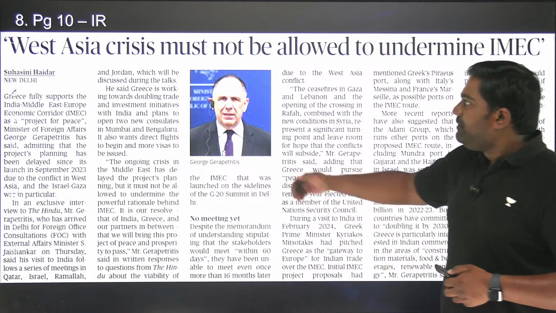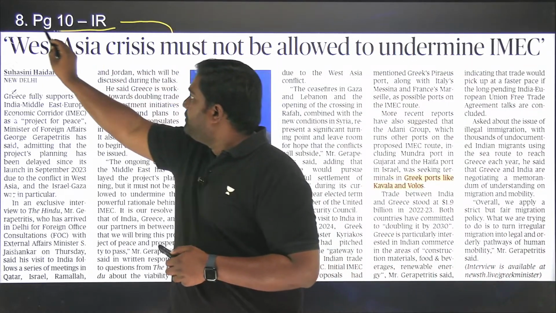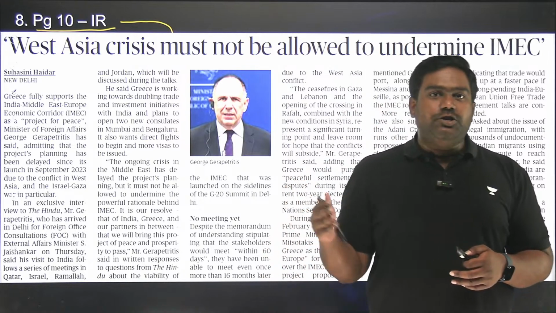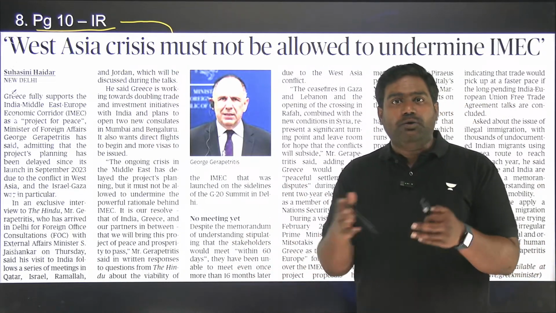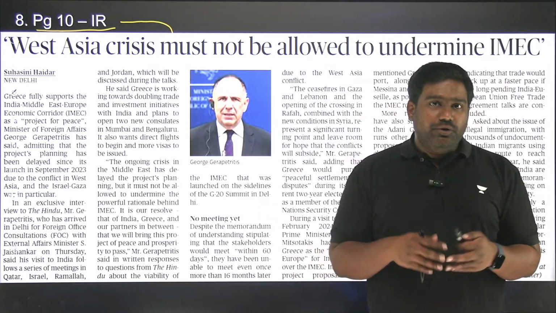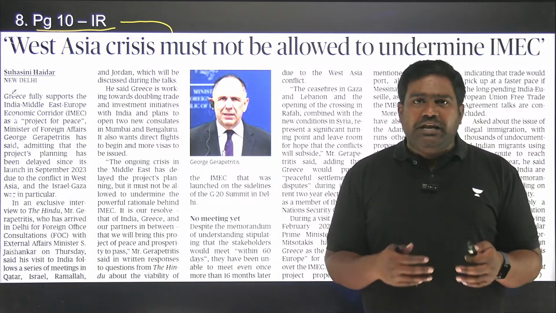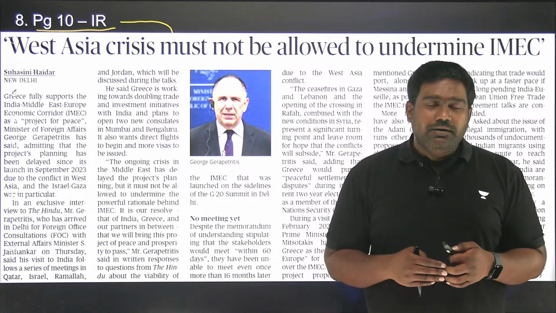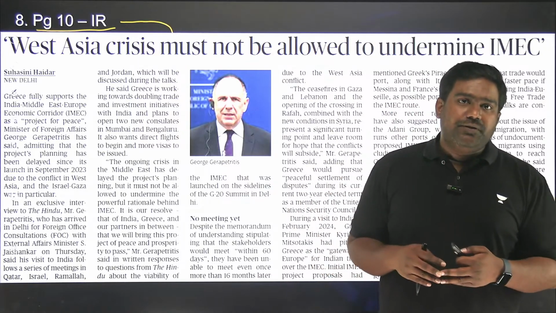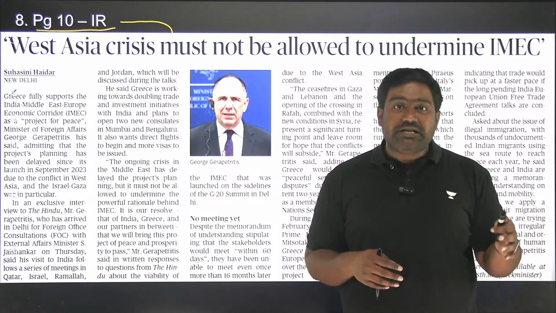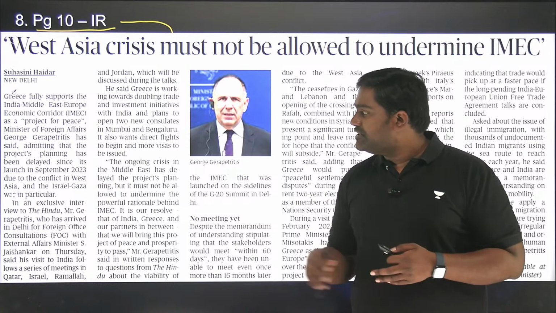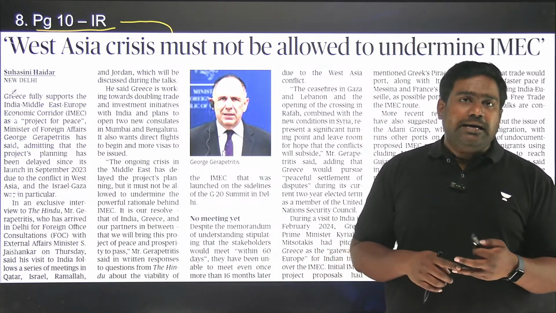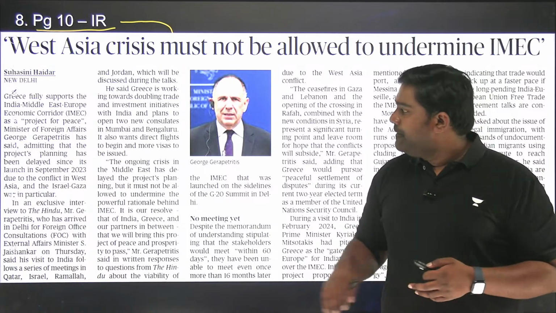Next, on page 10, we have an article referring to India-Greek relations. The foreign minister of Greece is visiting India to interact with India's foreign minister. So during this important visit, there have been a lot of deliberations on India-Greek relations, which is gaining a lot of prominence and importance of late. India has prioritized this part of Europe, central and eastern parts of Europe in recent times. Our ties with countries like Greece, Croatia, Poland has really improved in the recent years, and there's a lot of